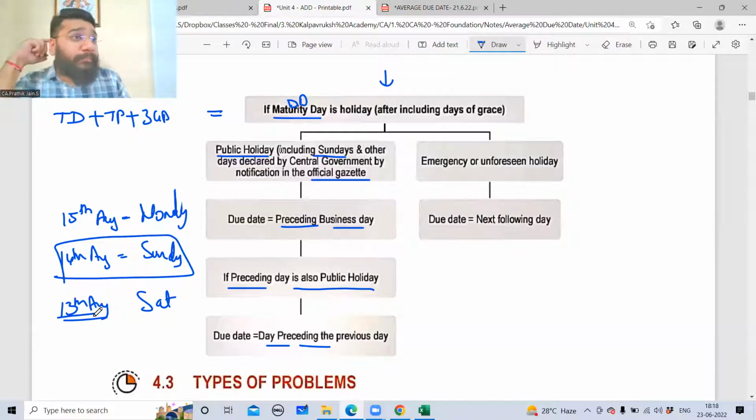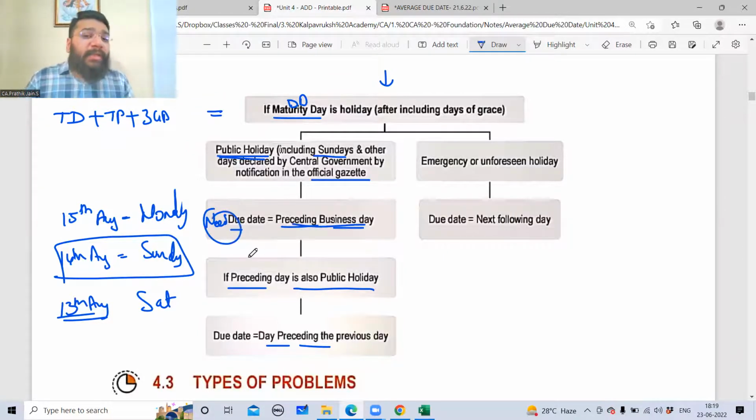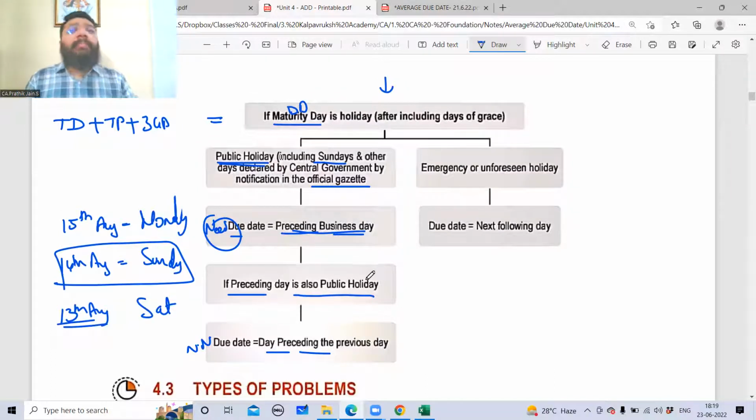Okay, not okay? Online people, please confirm. Okay, sir. If the due date is a public holiday, then the new due date will be the preceding business day. If the new due date is also a public holiday, the new due date will be the preceding to preceding working day.